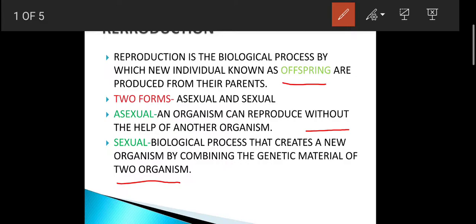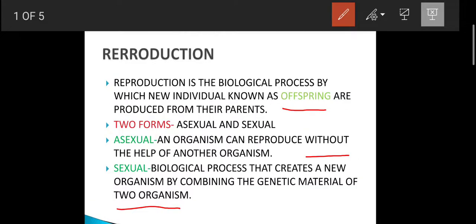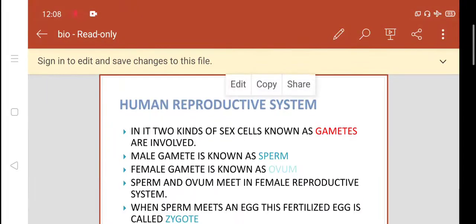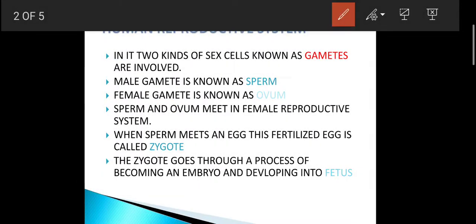Now coming to the next slide, the human reproductive system. What is the human reproductive system? In it, two kinds of sex cells known as gametes are involved. What is the name of the sex cells? Gametes. The male gamete is known as sperm and the female one is known as ovum. What's the name of the male gamete? Sperm, and the female gamete is the ovum.